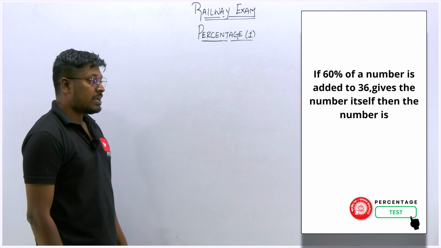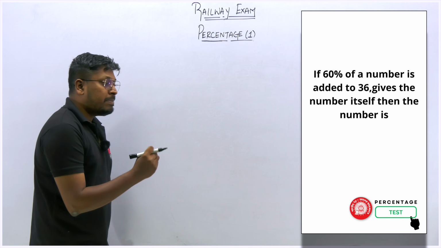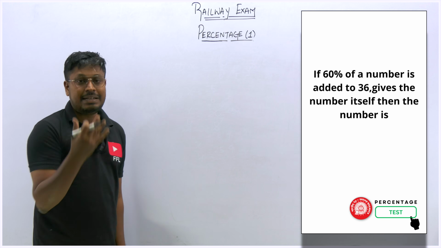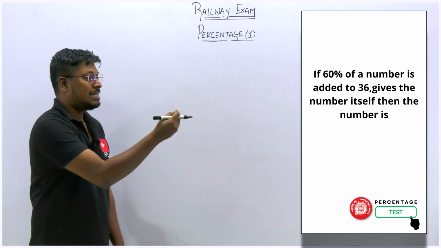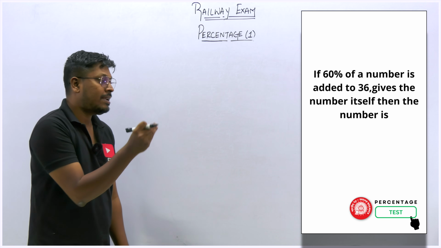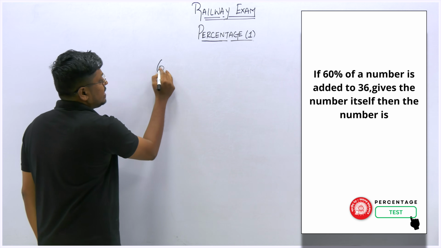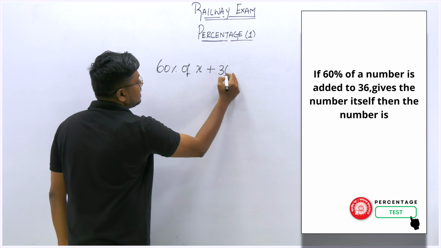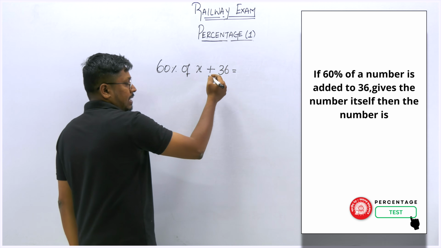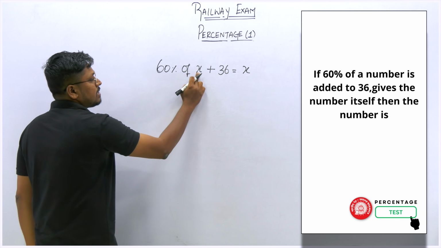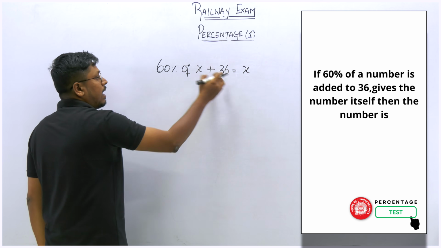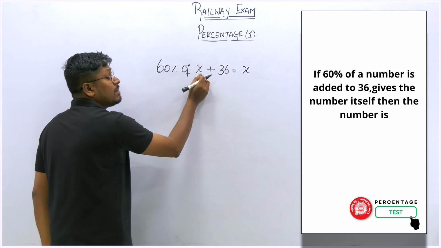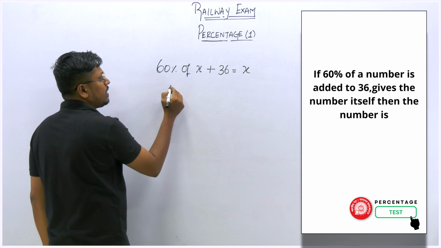So the next question is, if 60% of a number is added to 36, it gives the number itself. See here, we don't know what the number is, but 60% of a number is added to 36, and the result is the number itself. That means x, right? So 60% of a number is added to 36, and that is equal to the number itself. That means that number we have assumed as x. So now we need to solve it.